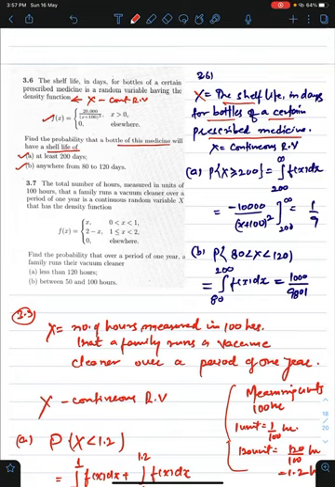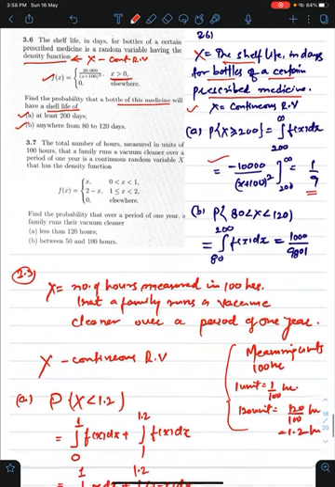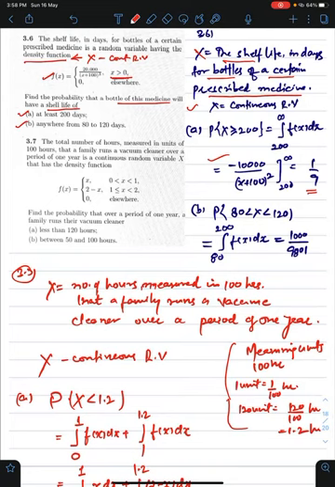And you know that x is a continuous type random variable because they are talking about the density function. So the first question is when x is greater than 200 days. It will be integration from 200 to infinity, because x is greater than 0. When you put in values you will have the answer. Next is anywhere from 80 to 120, so the condition becomes like this. Now I use the integration from 80 to 120 of f(x) dx, put in the values and I have the answer. You can put the values and integrate it. It is quite easy to do.